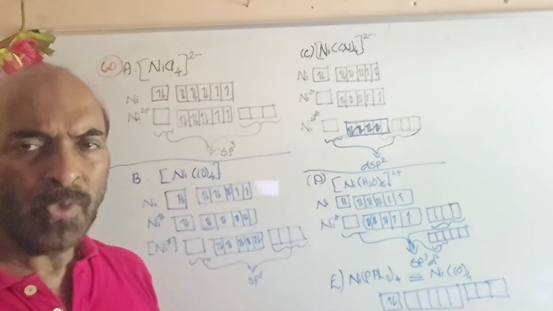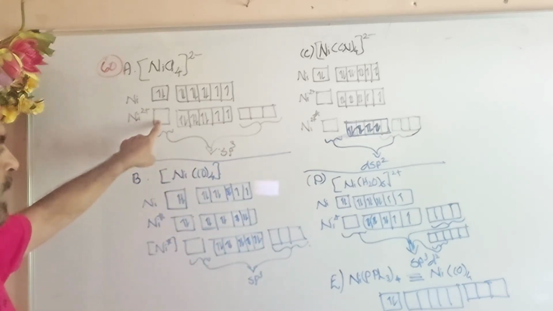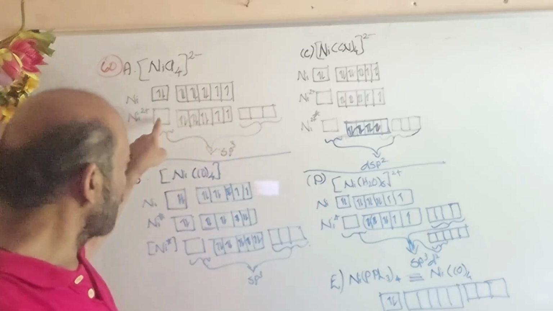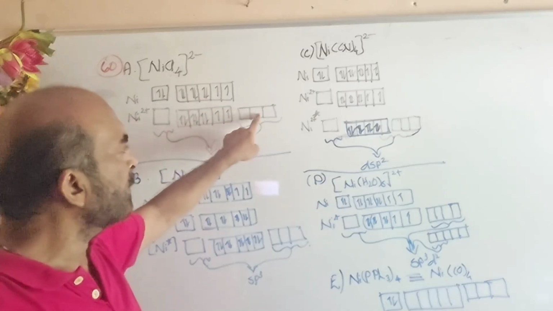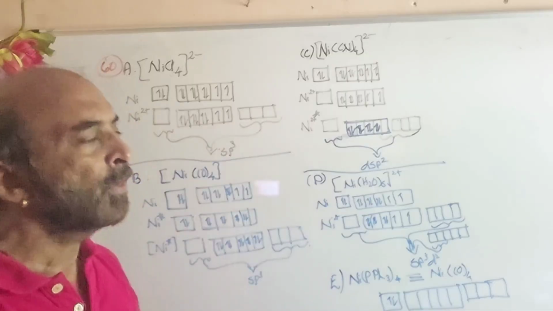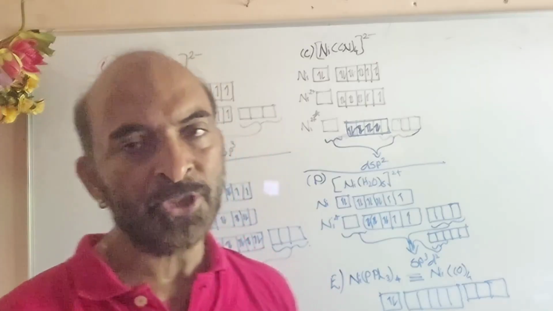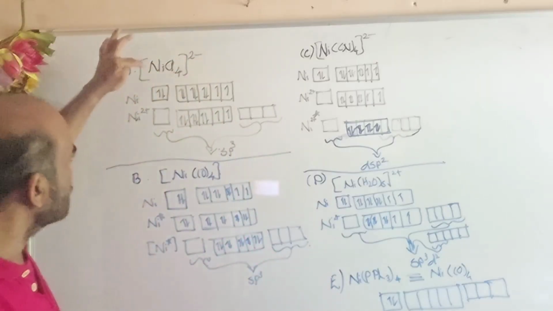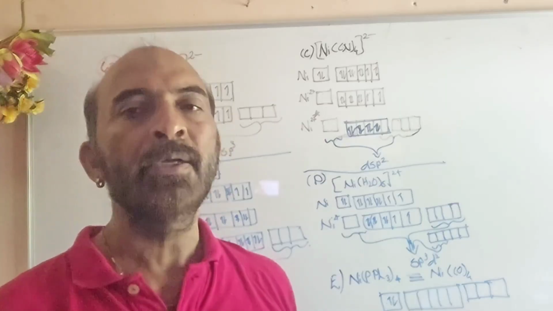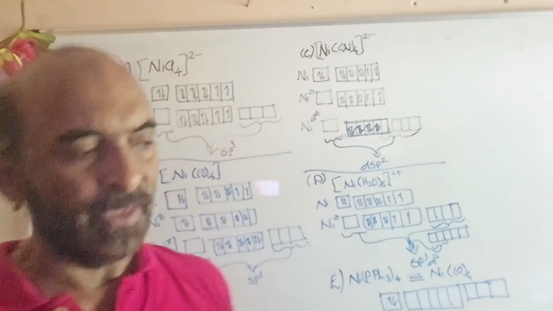Being unable to do so, it makes use of the vacant 4s orbital and 3 vacant 4p orbitals to undergo sp3 hybridization and produce this tetrahedral complex with the 2 unpaired electrons retained.